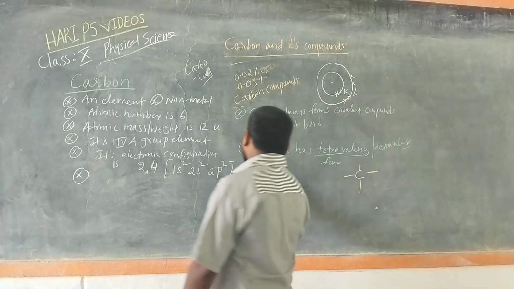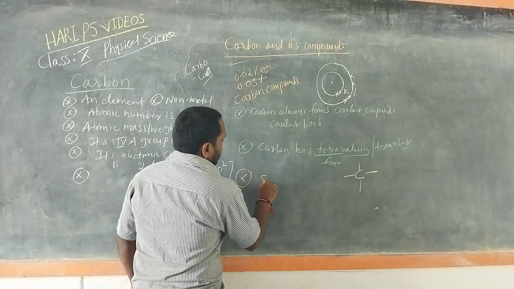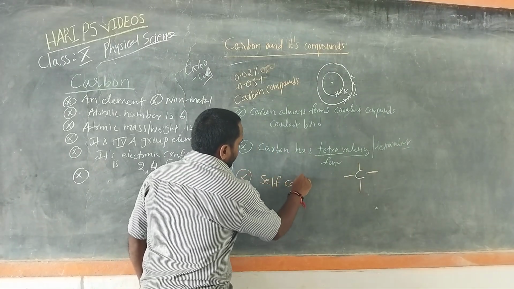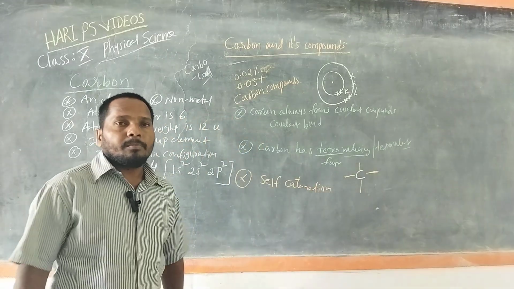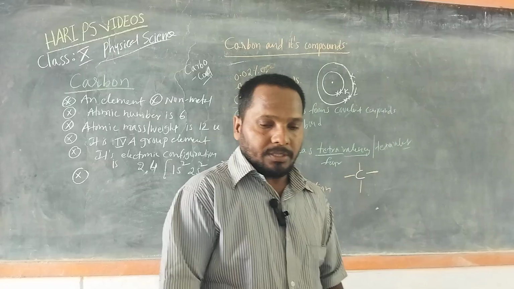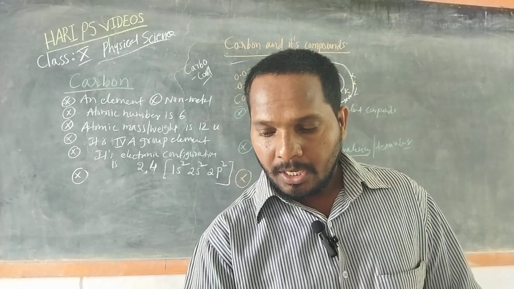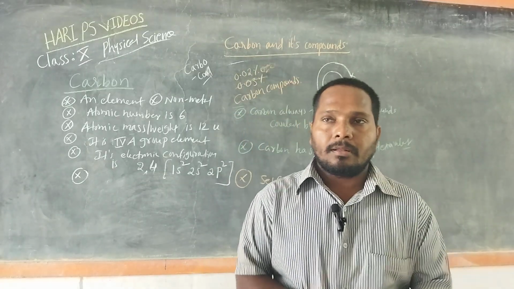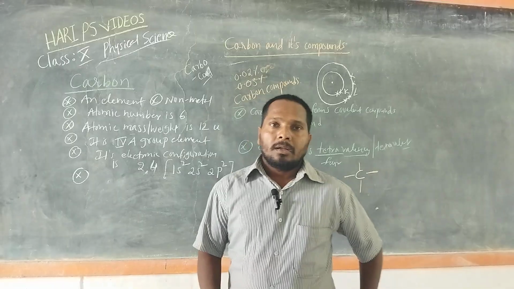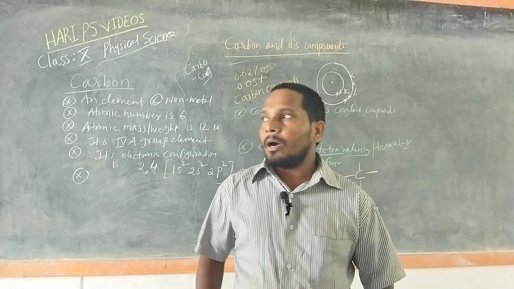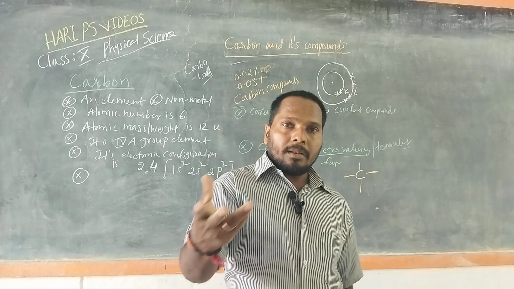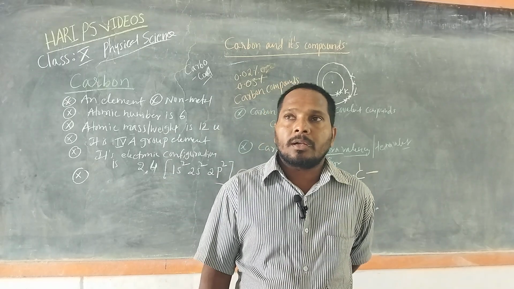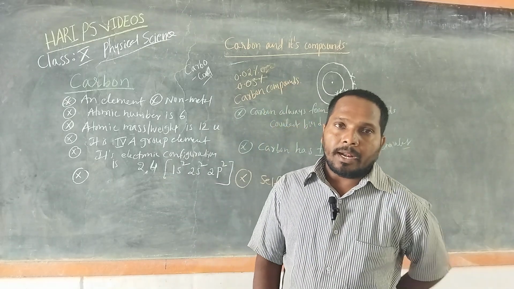Then, self-catenation. This is the other property which makes carbon unique and different from the other elements observed in our periodic table.